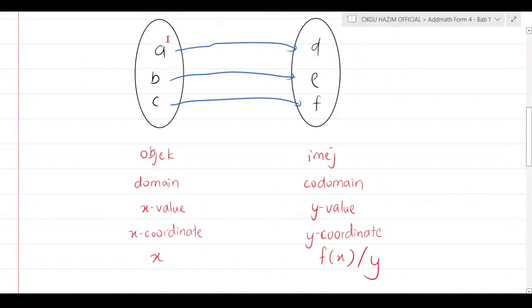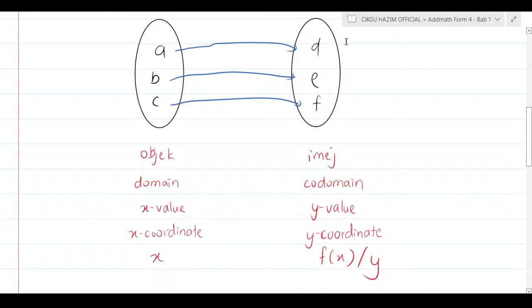So all the left values here, before we do the transformation, or before we apply the function or the formula, we name it as object or x here. It can be called as domain. It can be called as x value. It can be called as x coordinate. It also can be called as x.